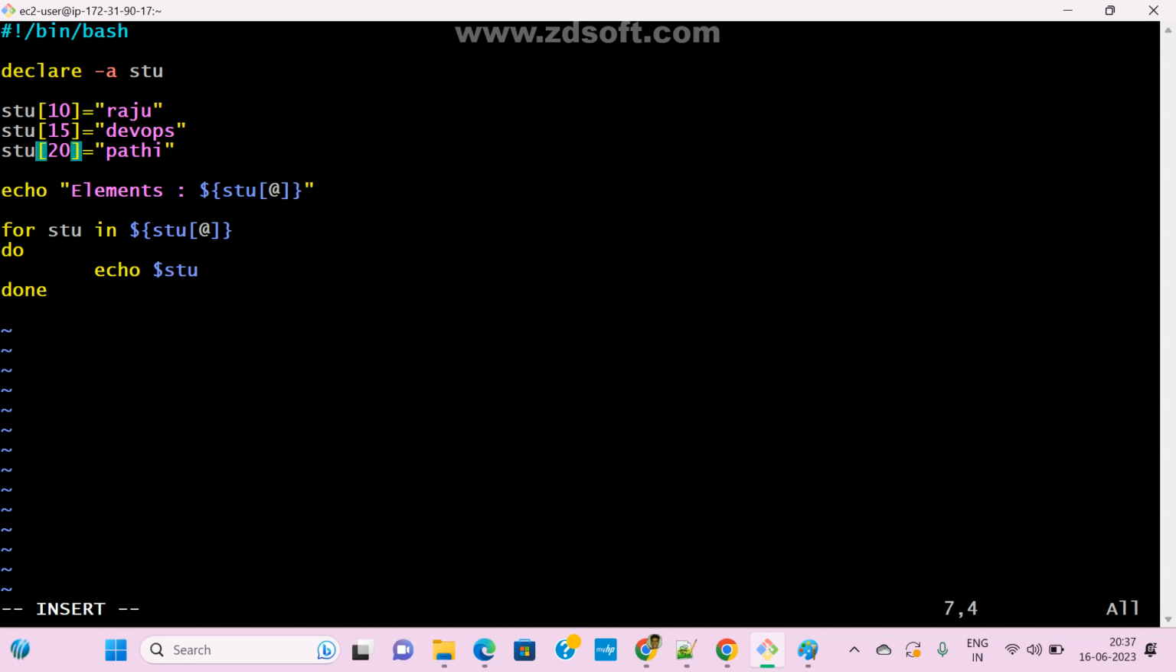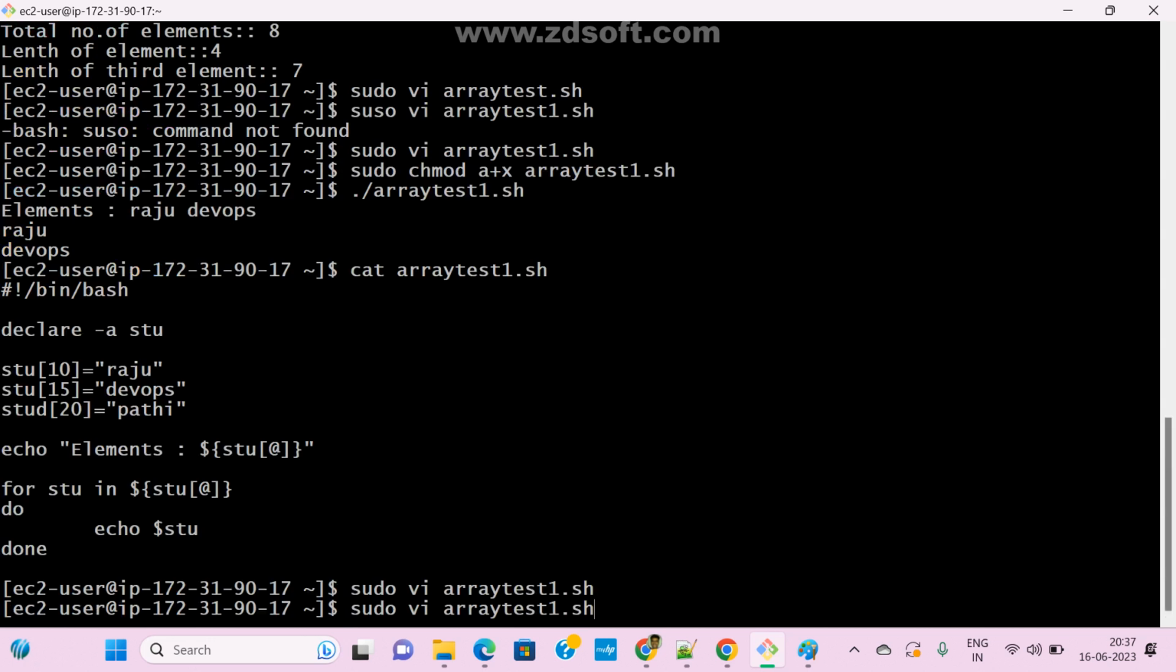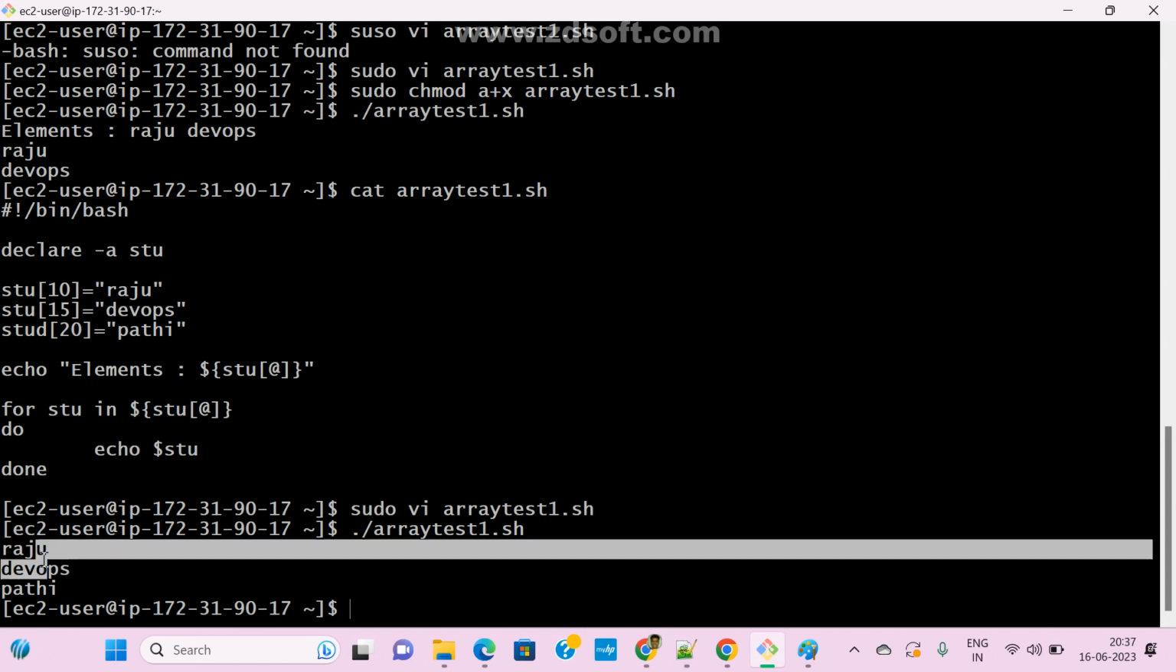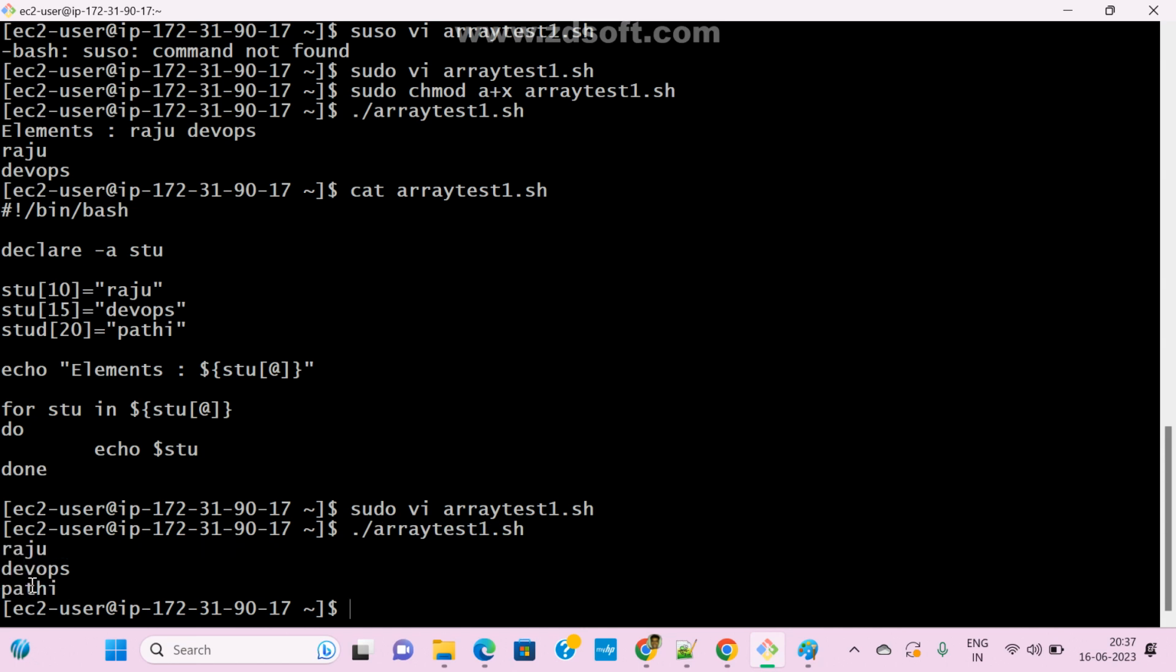Now see here. If you don't want it, just comment this one. How to comment it? Hash. Escape colon x. Now see here, run it. Raju, DevOps, Prati. So Raju, DevOps, Prati. Now let me edit this one.